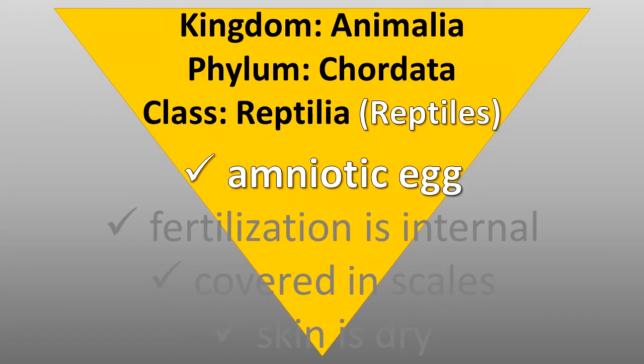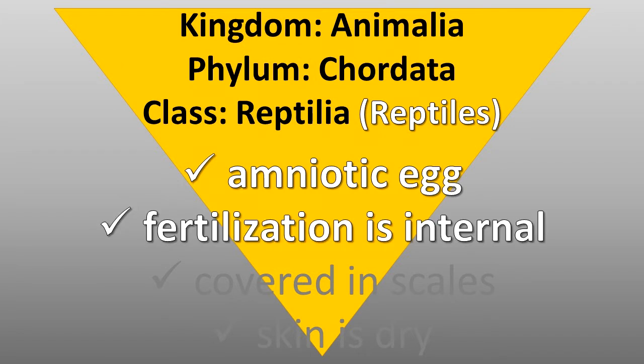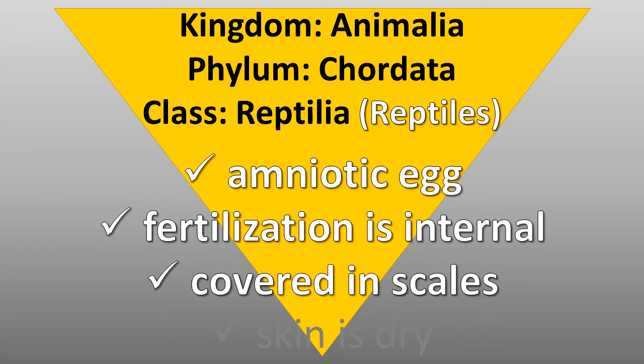These organisms develop from an amniotic egg, which is either deposited on land or retained within the female for the extent of its development. The egg provides everything the embryo needs to develop. The shell of a reptile egg deposited on land is leathery. Fertilization is internal. Reptiles are covered in scales, and their skin is dry.